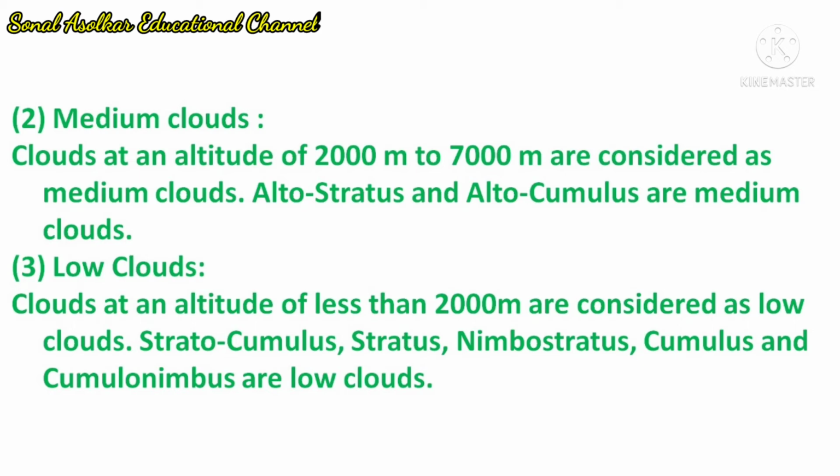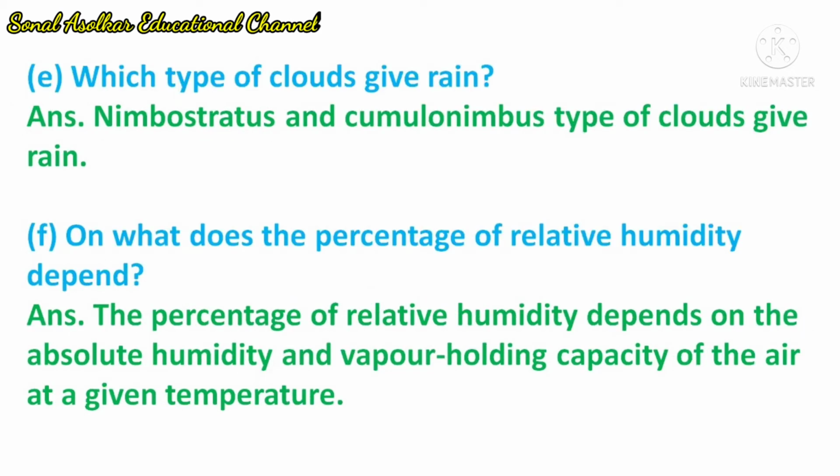The next question, which type of clouds give rain? Answer, nimbostratus and cumulonimbus types of clouds give rain. The next question, on what does the percentage of relative humidity depend? Answer, the percentage of relative humidity depends on the absolute humidity and vapor holding capacity of the air at a given temperature. Question number 5.